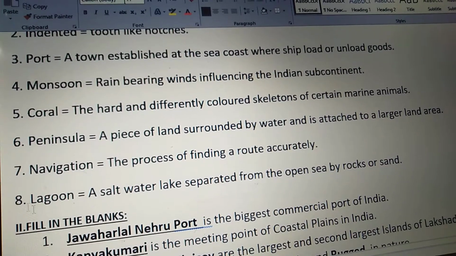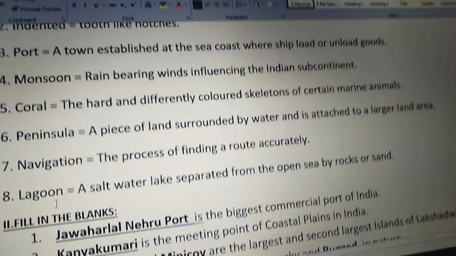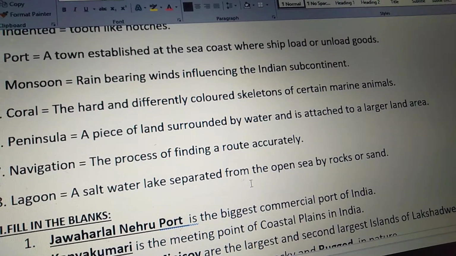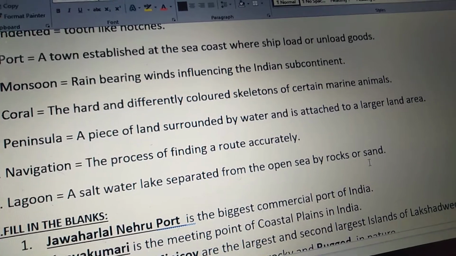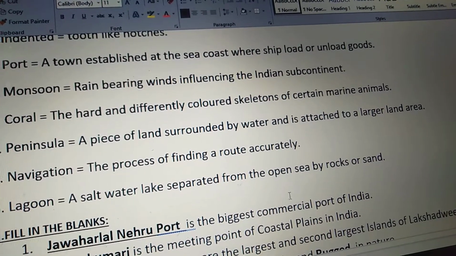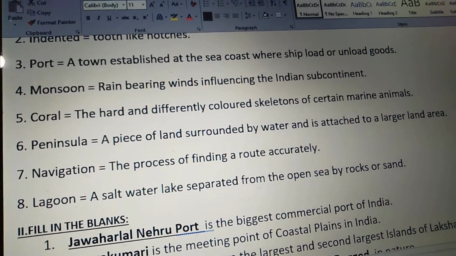Eighth one, lagoon. Lagoon means a saltwater lake separated from the open sea by rocks or sand. A saltwater lake separated from the open sea by rocks or sand is called a lagoon.